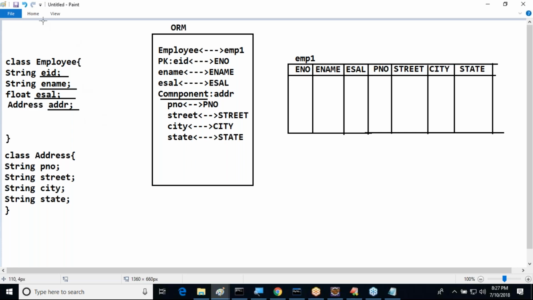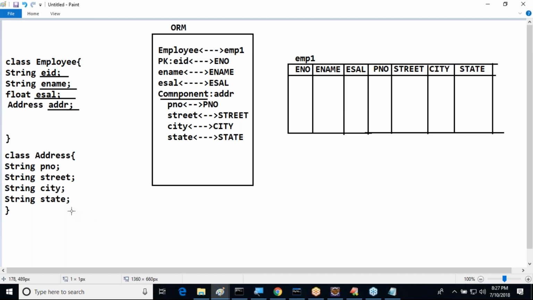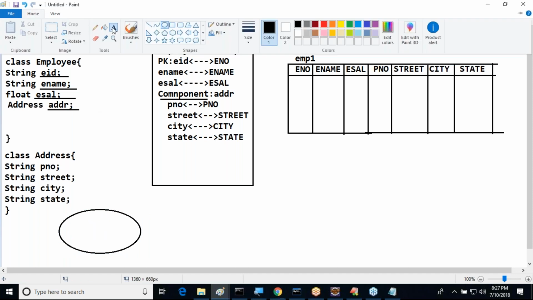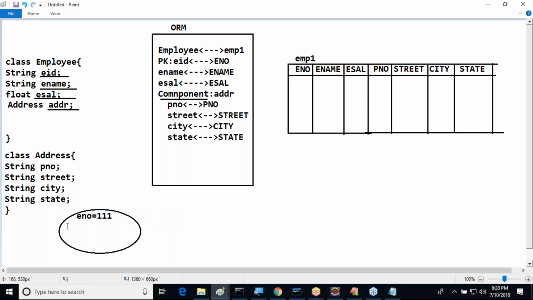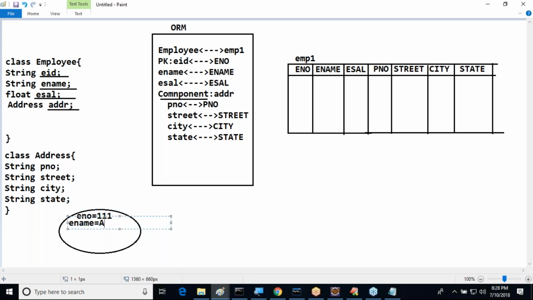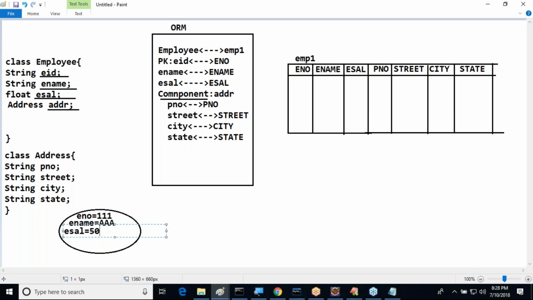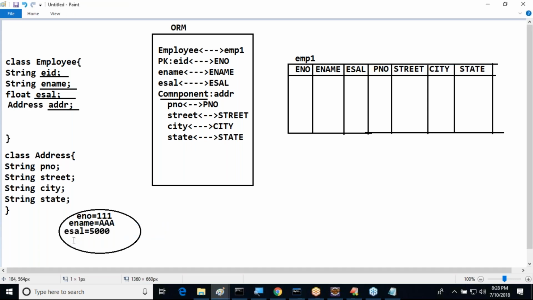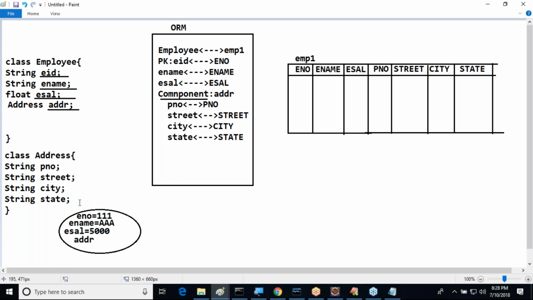Right, sir. Now understand this one clearly. How is it possible here? Let's say, for example, I want to create an object. This is my employee object I am creating now. Inside this employee object, what data do I want to provide? Let's say employee number is equal to 11. It's not EID, just employee number. Next, employee name is equal to AAA. Next, employee salary is equal to 5,000. Then EADDR, that means the EADDR variable exists. This is employee.